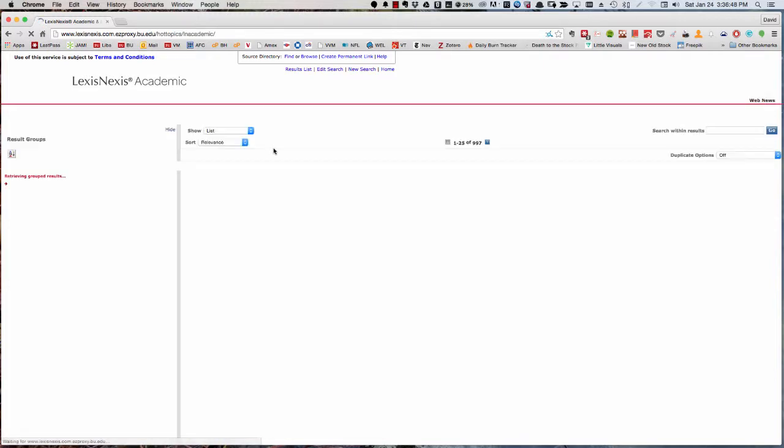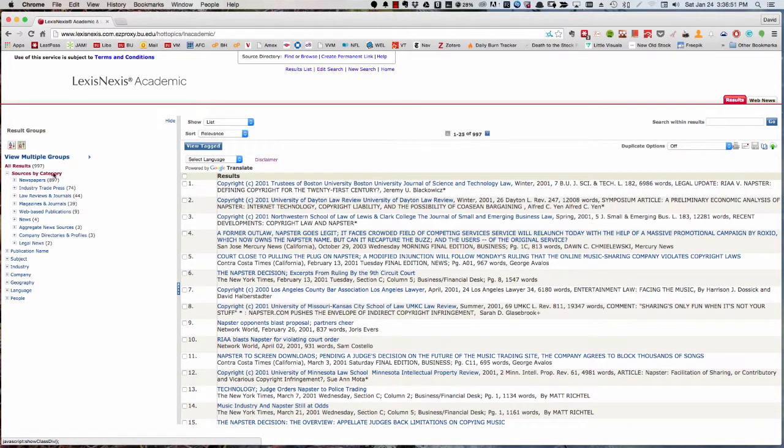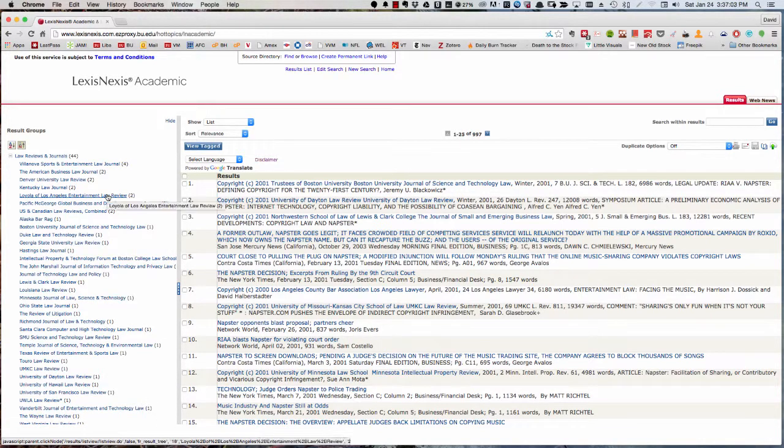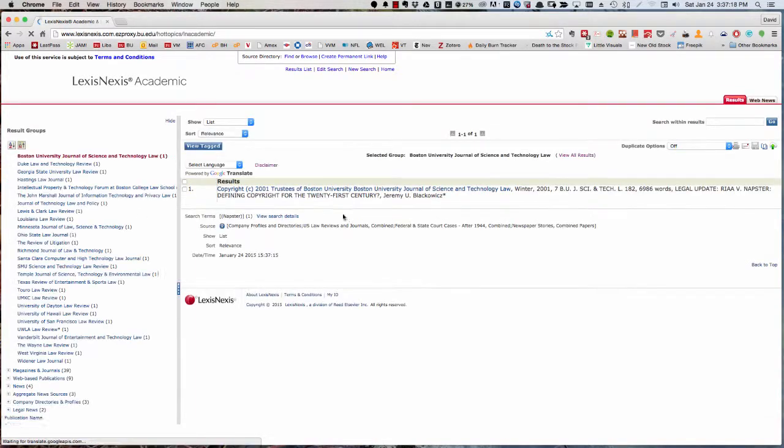The result is almost 1,000 hits, 997. Mostly from newspapers, basically 9/10 from newspapers. There are about 40 hits from law reviews and journals, including a 2001 article from the Boston University Journal of Science and Technology Law titled RIAA versus Napster, Defining Copyright for the 21st Century.